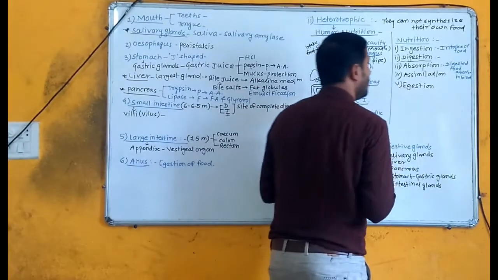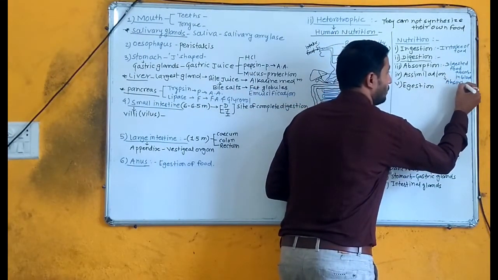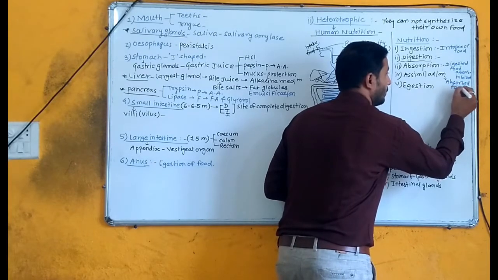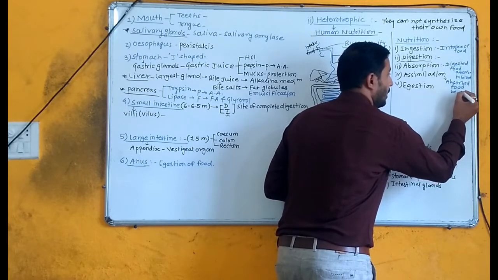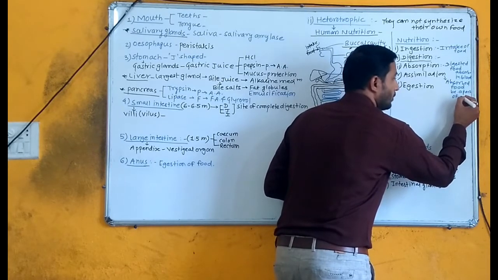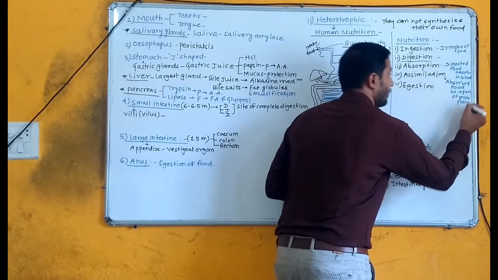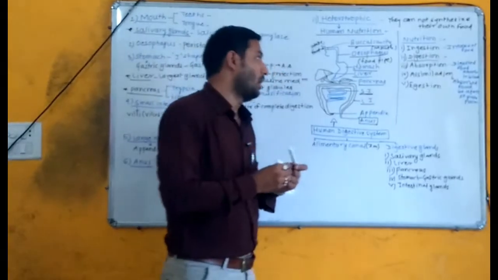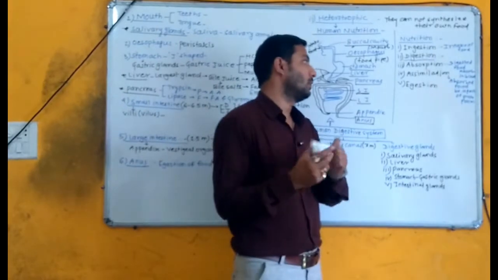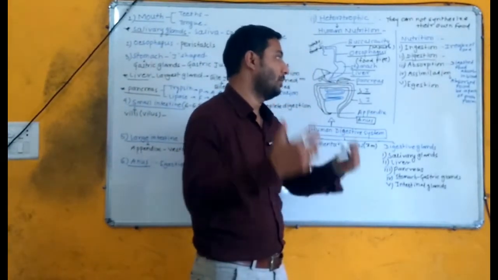What is meant by assimilation? Absorbed food becomes a part of the protoplasm of the cell. It is known as assimilation. Assimilation means utilization of that absorbed food.